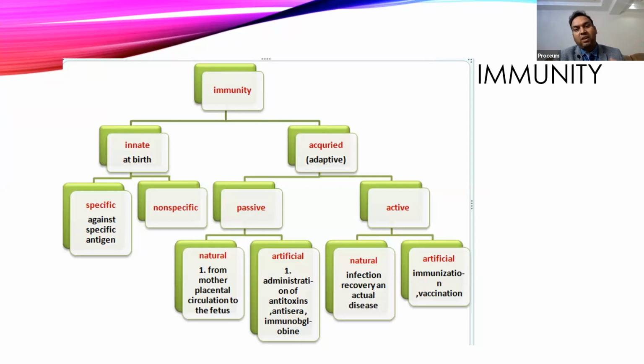That anti-sera is given to the individual, and these antibodies react with the snake venom, neutralize it and remove it from the body. So this is a very good example of artificial immunity.